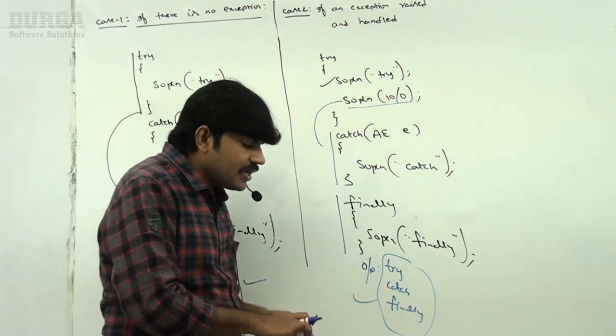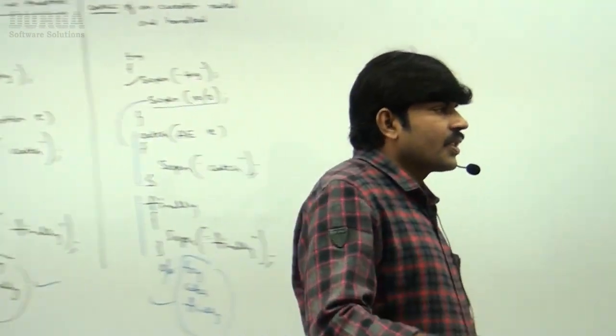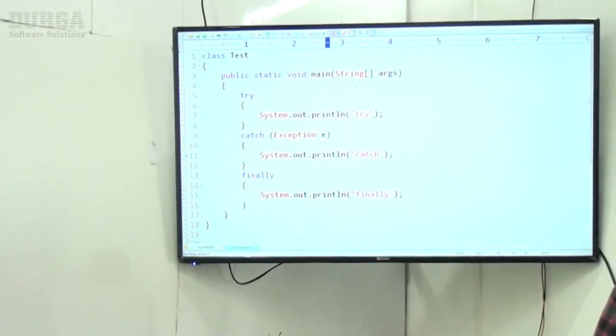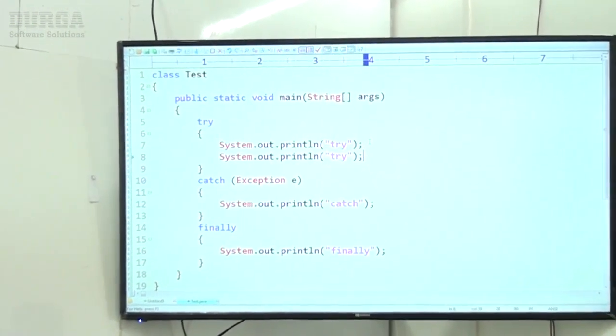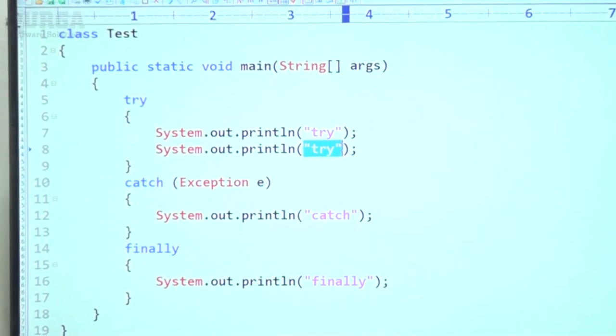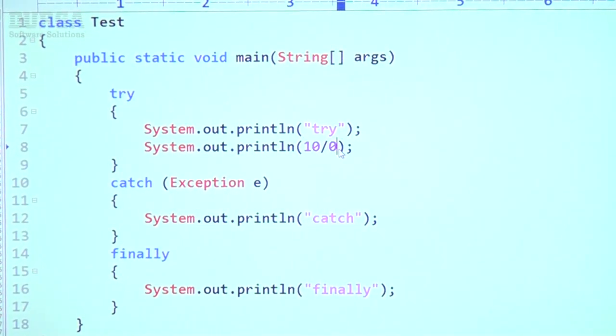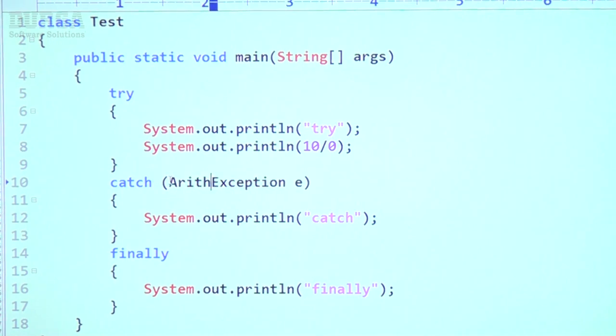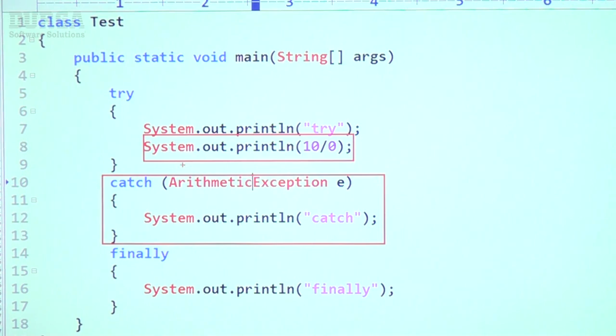Clear, right? Let me execute this code. Observe that. Same code, only a small change: let me raise an arithmetic exception. Assume that it is the arithmetic exception. Now the exception is raised at this line, but the corresponding catch block is already available. After the catch block, immediately finally will be continued.